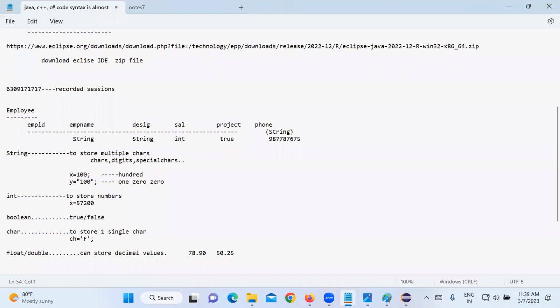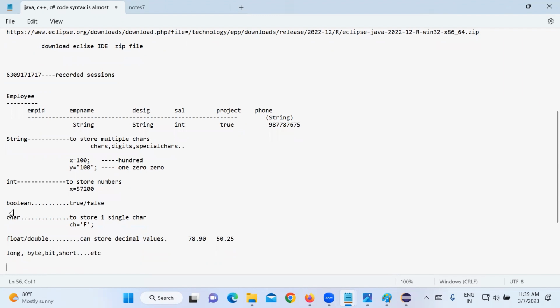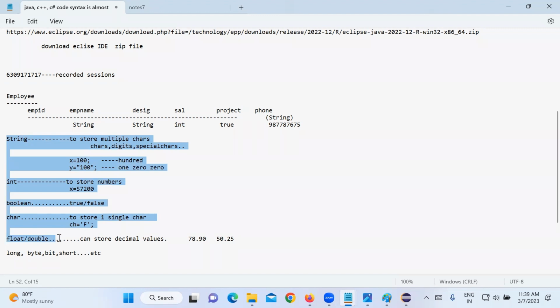So there are different data types like long, byte, bit, short. Like that, different data types are there. But most of the time, if you know these things as a test engineer, it's more than enough. What are the basic data types? String, int, boolean, char, float, double. If you understand these data types very clearly, that's more than enough for us.